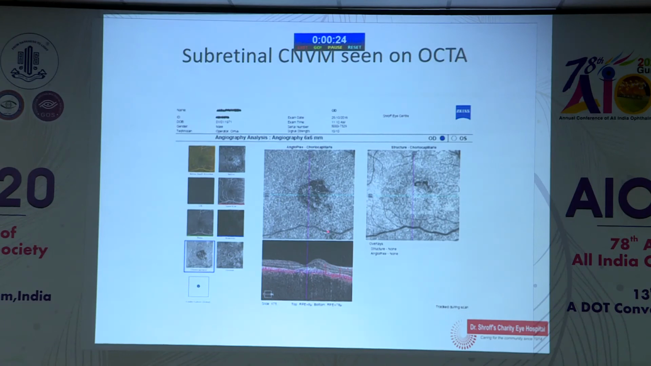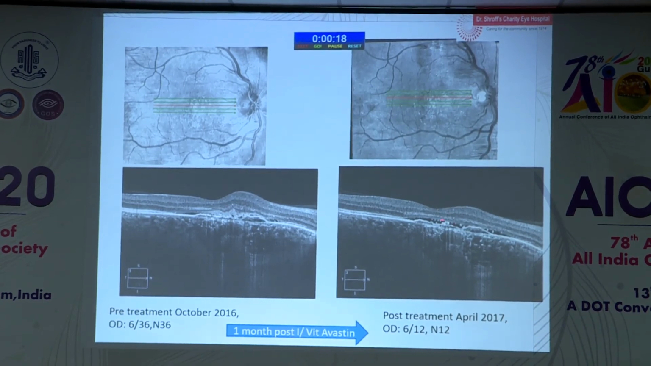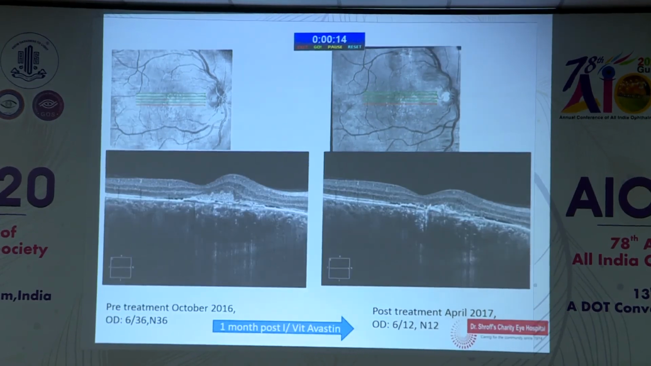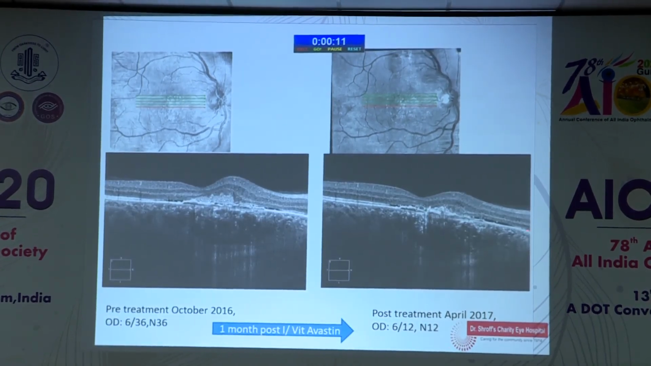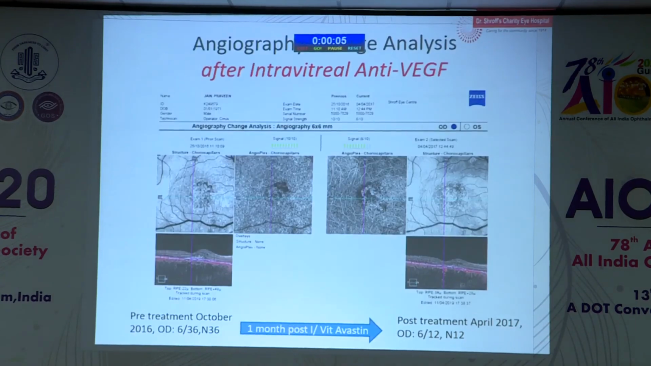The OCTA confirms the presence of BVN, and on subsequent injections of anti-VEGFs, you actually see the disappearance of the fibrin membrane here. You see the thickness of the double layer sign decreasing. In another section just below the fovea, you see the improvement of the double layer sign. So these are the monitoring signs which we can look for to see the progression of the disease.